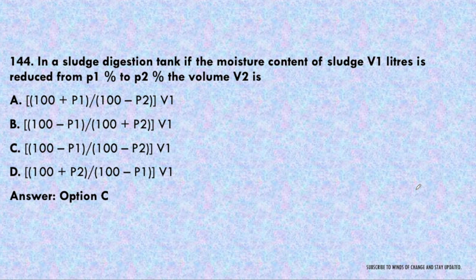Okay, so we should memorize this formula. If two cases are provided in which there is sludge of V1 liters in the first one, and P1 and P2 are the percentages of moisture content in the first and the second case, then the volume V2 will be (100 minus P1) upon (100 minus P2) into V1.